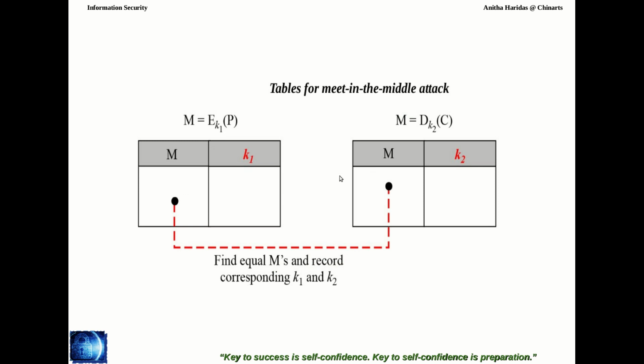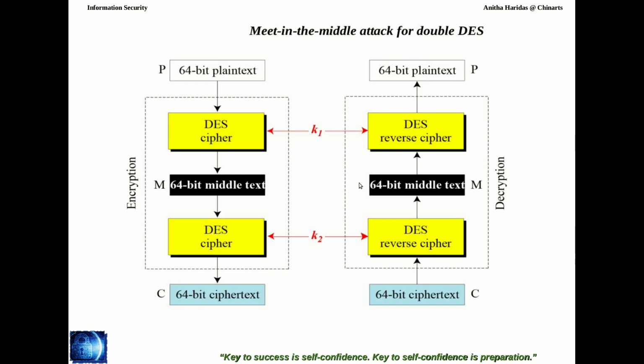In that equal case, he can easily understand what may be the K1 value, what may be the K2 value. So once K1 and K2 values are obtained, he can easily break the code, right? So that is the idea behind meet in the middle attack. In the meet in the middle attack, using the middle text, they are going to find out the keys.